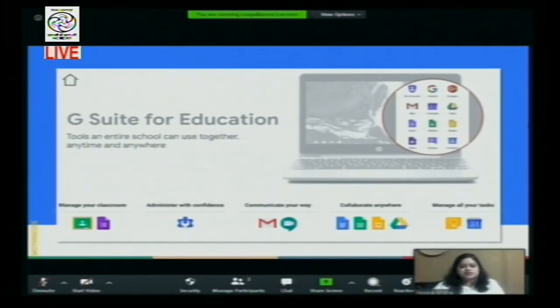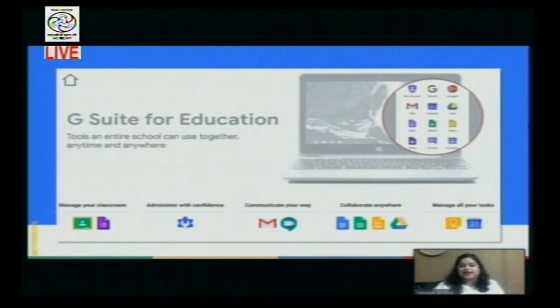Any teacher, any student can have a G Suite for Education account if the school signs up with Google, and you just need to submit an application through which you can get access to the account. It is very essential, when we are looking for these benefits, that the organization needs to be government recognized. The organization should be a not-for-profit organization. Only then will you be given a G Suite for Education account.